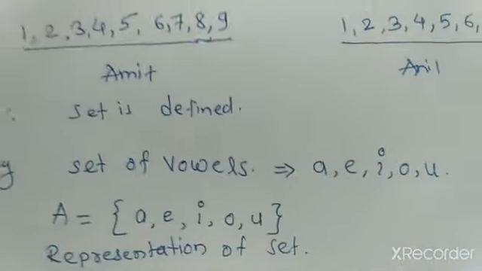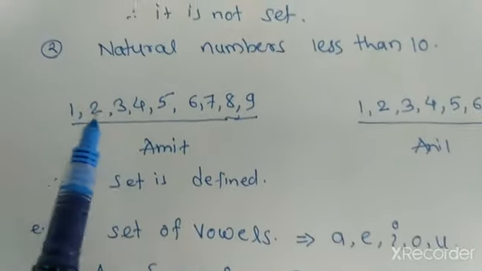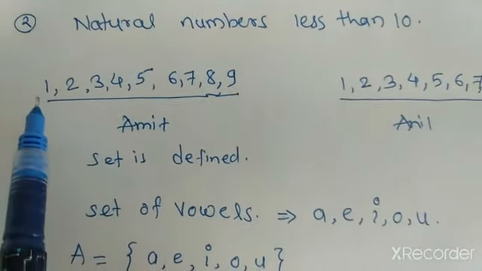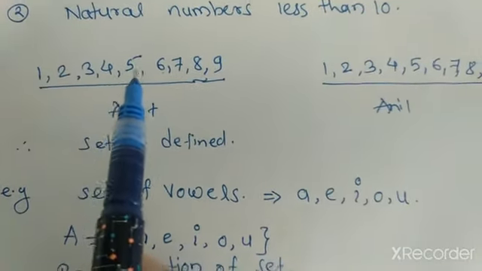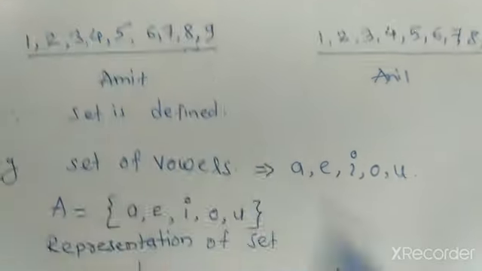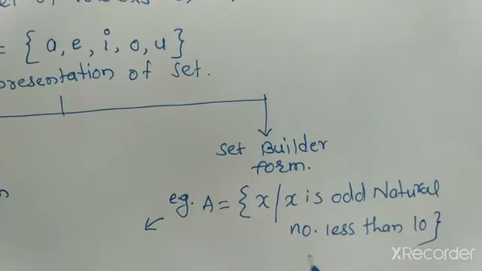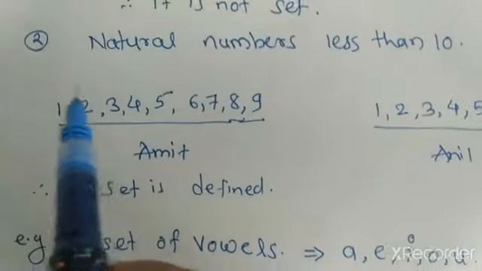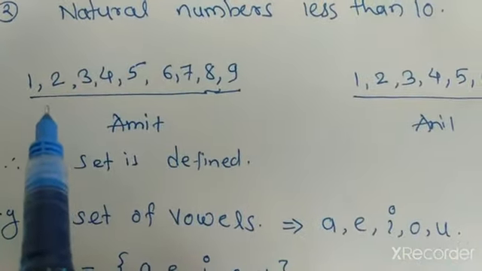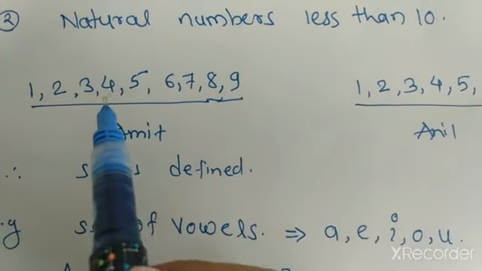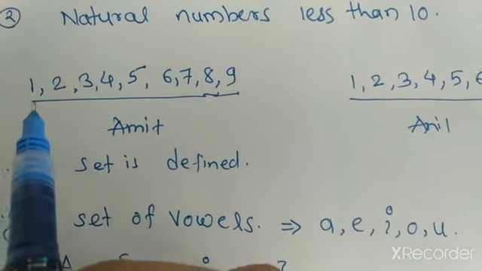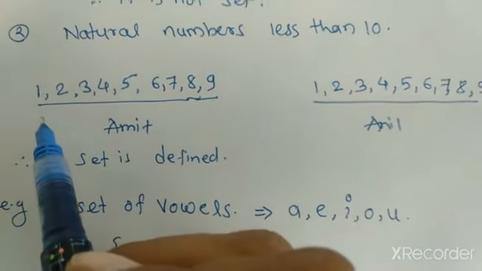We have given examples above only. The natural numbers less than 10 are 1, 2, 3, 4, 5, 6, 7, 8, 9. Now, we have to find the odd natural numbers. From this, which are the odd natural numbers? What do you know about odd numbers?